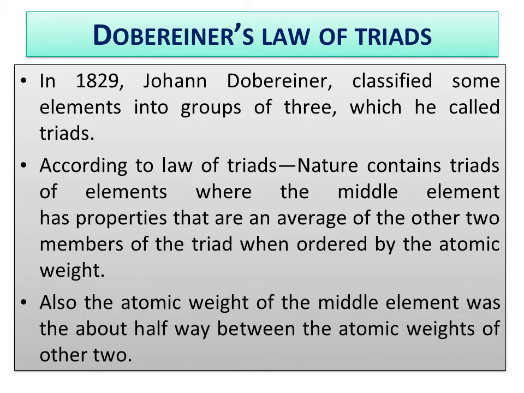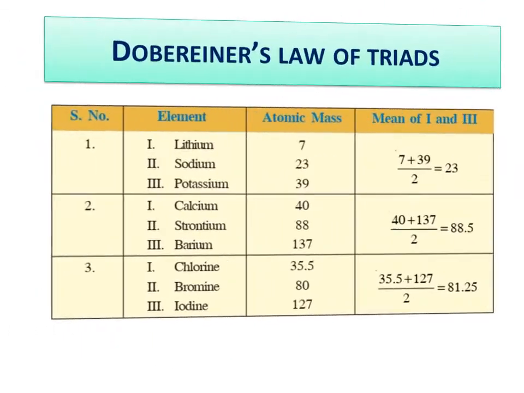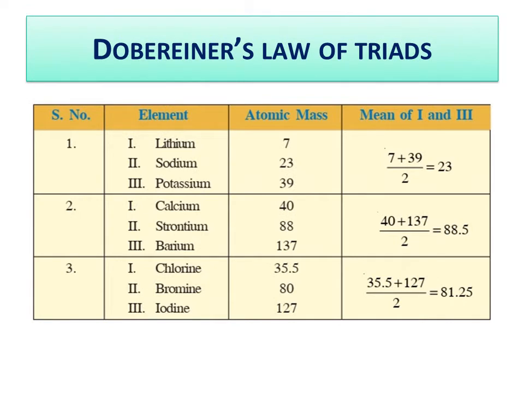Also, the atomic weight of the middle element was about halfway between the atomic weights of the other two. This is an example of some triads which he proposed.